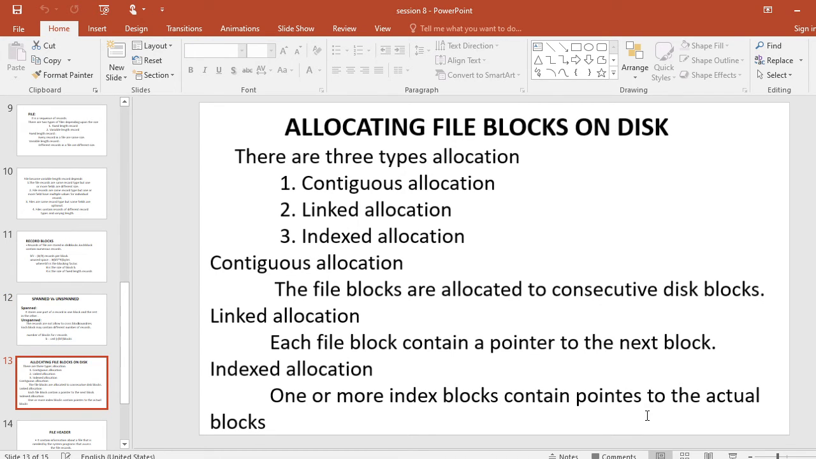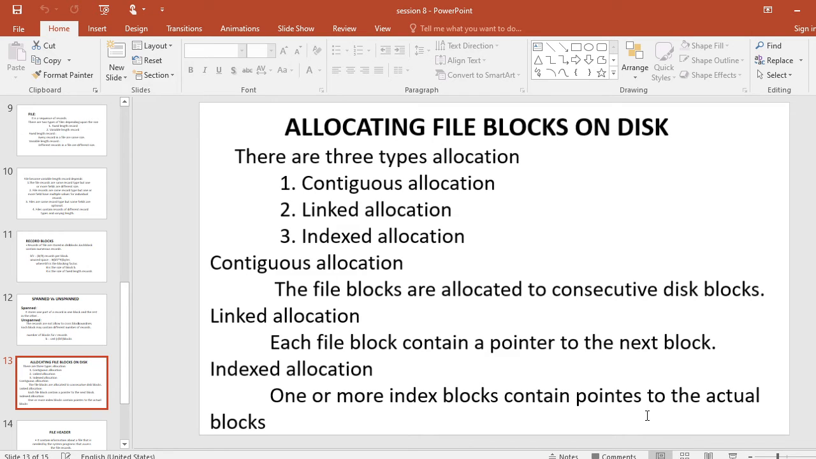Allocating file blocks on disk. Now understanding allocation of a file on a disk. Allocating means whenever you want to store or process a file on a disk, that is allocating file blocks on disk. There are various methods for allocating the blocks of a file on a disk. Out of these, there are three important ones: one is contiguous allocation, second is linked allocation, third is indexed allocation. Now we can understand one by one.